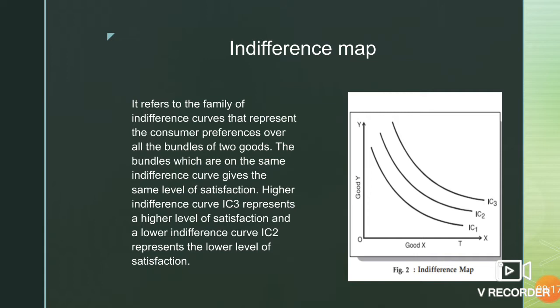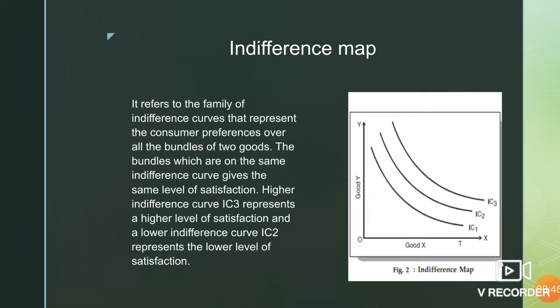So he will prefer IC2 to IC1, and he will prefer IC3 to both IC2 and IC1, because on IC3 he has more of both the commodities, or either one of the commodities. More quantity he is consuming than the quantity available on IC2.